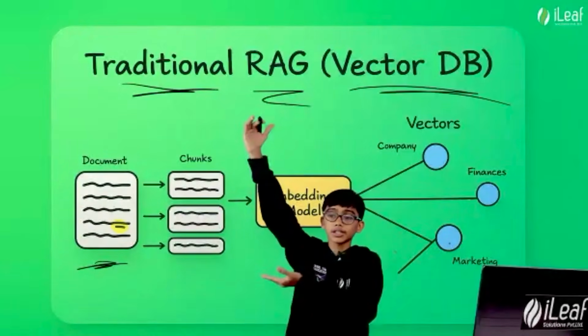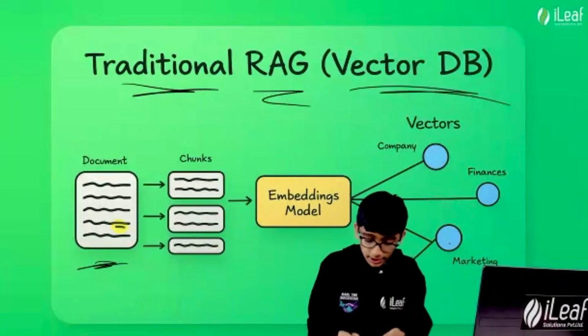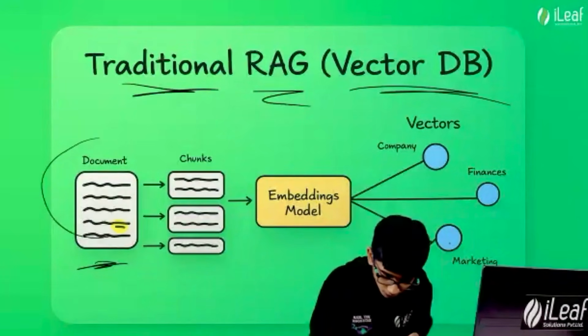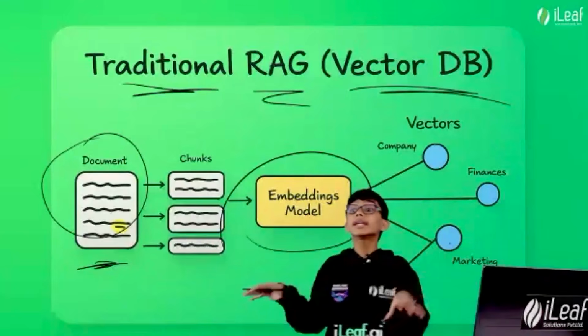Let's say there are 100 lines. It will be converted into 25, 25, 25, 25, right? Then the 25 paragraphs of this one document will be sent to an embedding model.